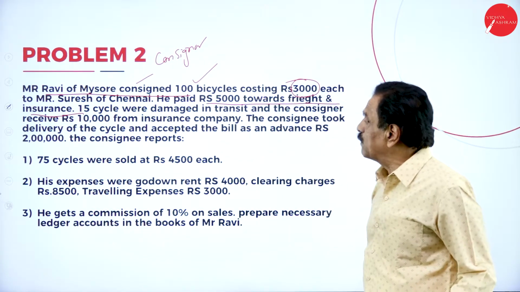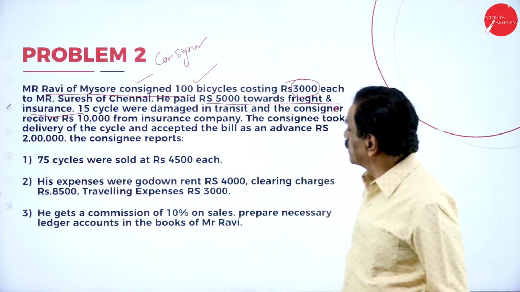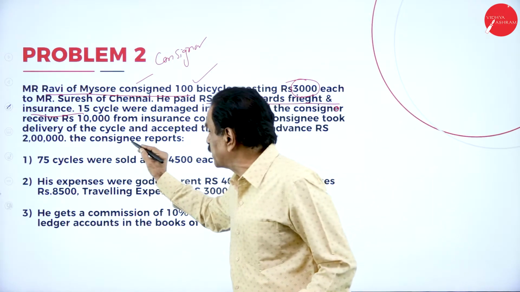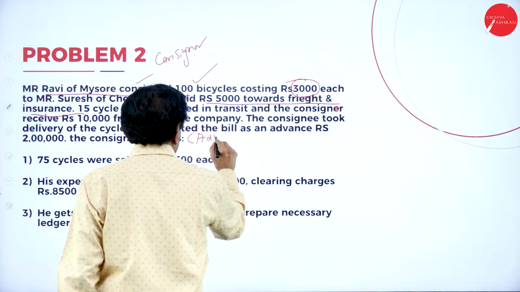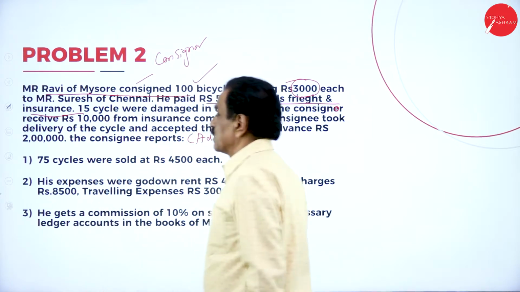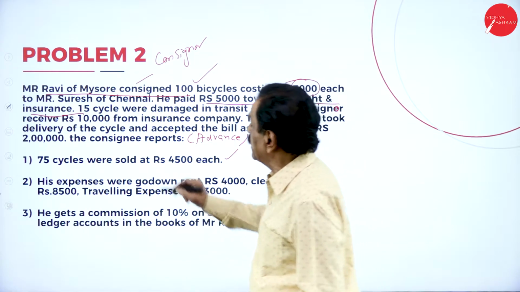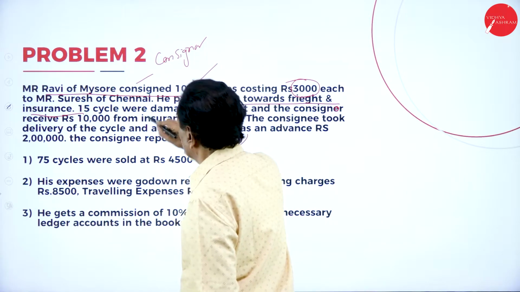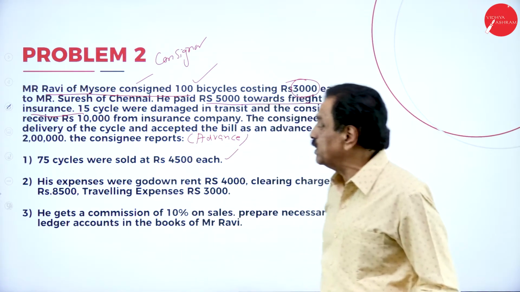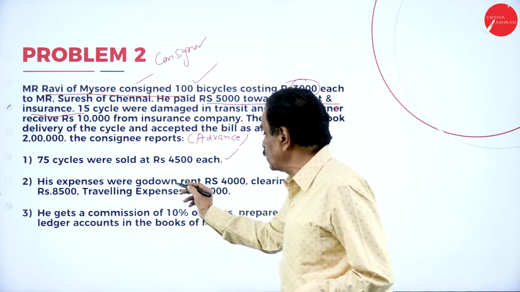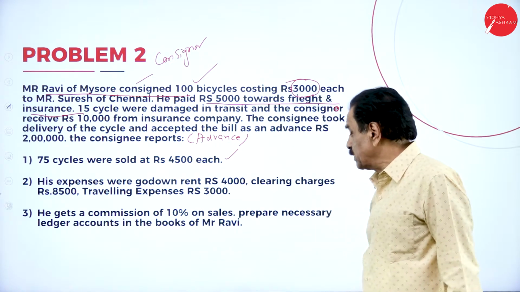15 cycles were damaged in transit and the consignor received 10,000 from the insurance company. The consignee took delivery of the cycles and accepted the advance given to the consignor. 75 cycles were sold at rupees 4,500. How many cycles sent? Here 100 cycles were sent. How many cycles lost? 15. Balance is 85. 75 sold means 10 are not sold. His expenses were godown rent, clearing charges and traveling expense. He gets a commission of 10% on sale.